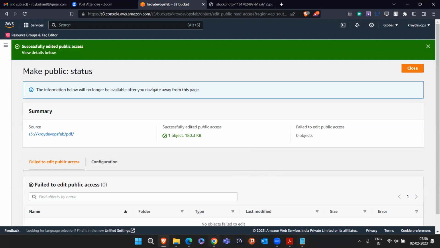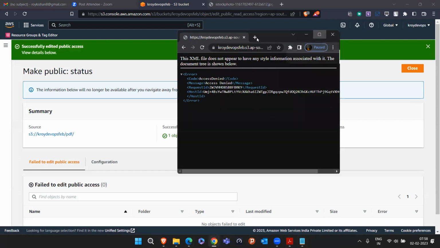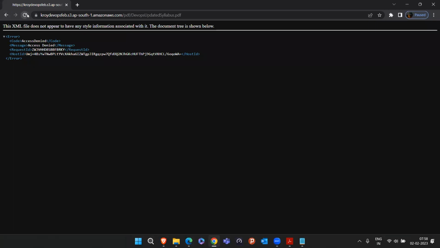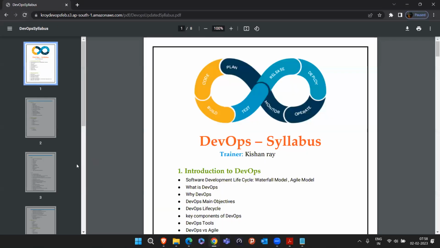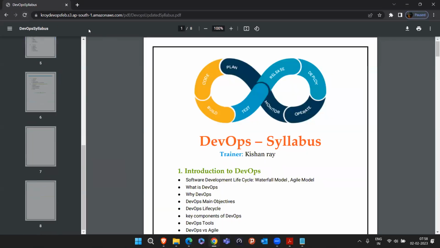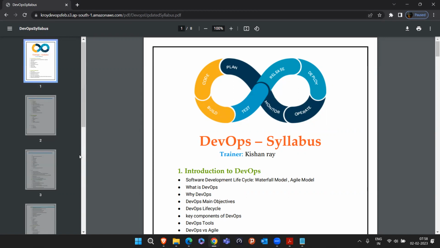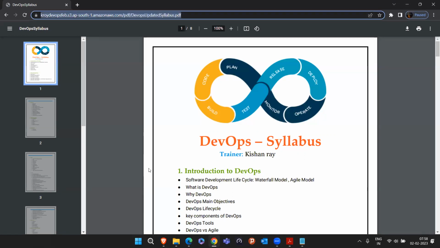It's done. Now if I come here in Google Chrome, I'll make it bigger and refresh this page. You'll see that the PDF document is visible. Anybody can read this. You can create an HTML script or something like a website, keep that here, and give that URL to anybody. They will be able to see your HTML website. Like this way we can do it. So take an example. I'm giving you this URL. I'm pasting it in chat.